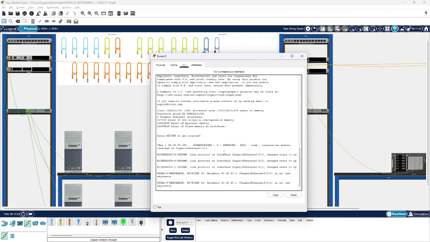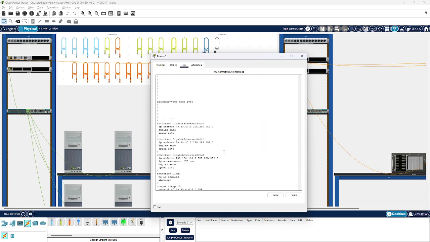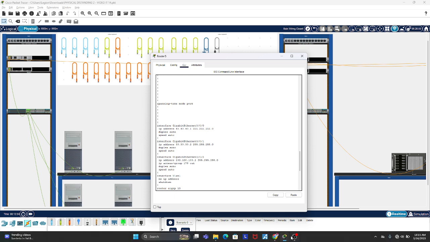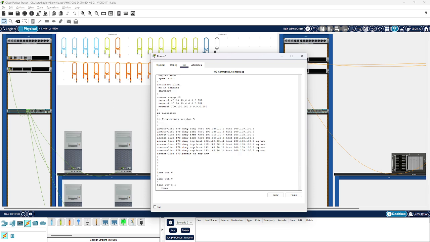Okay, just go to CLI again. So this is one of the special routers for me because this router has so many configurations. This router may be a little bit heavy for the data and also the NVRAM, which is for saving the configuration. And then next here I have made the access list.